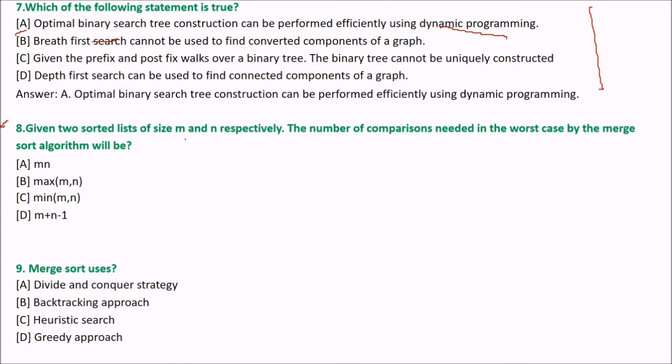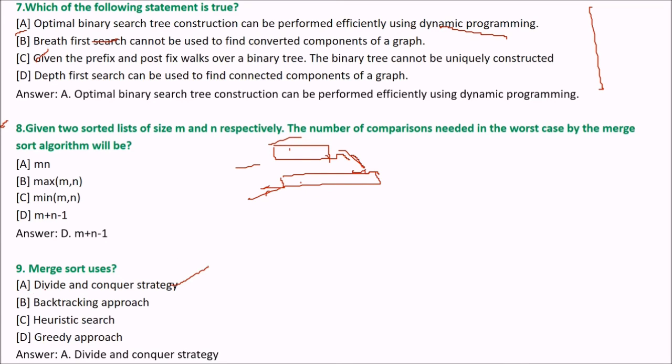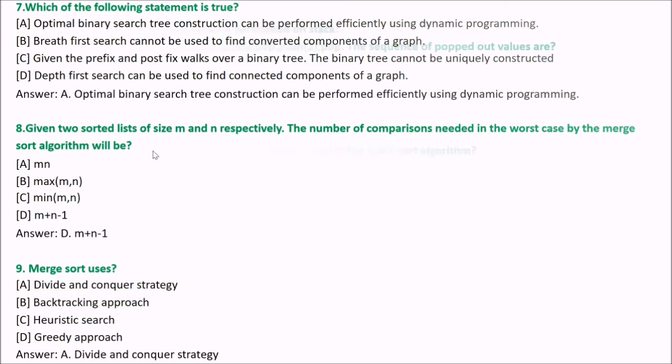Next, given two sorted lists of size m and n respectively, the number of comparisons needed in the worst case by the merge sort will be what? Can you answer this? Two sorted lists, you need to merge them. The number of comparisons needed in the worst case to merge these would be m plus n minus 1. Merge sort uses what? Is it divide and conquer or any other, like quicksort? The answer is again A, because quicksort and merge sort both follow this strategy, divide and conquer.